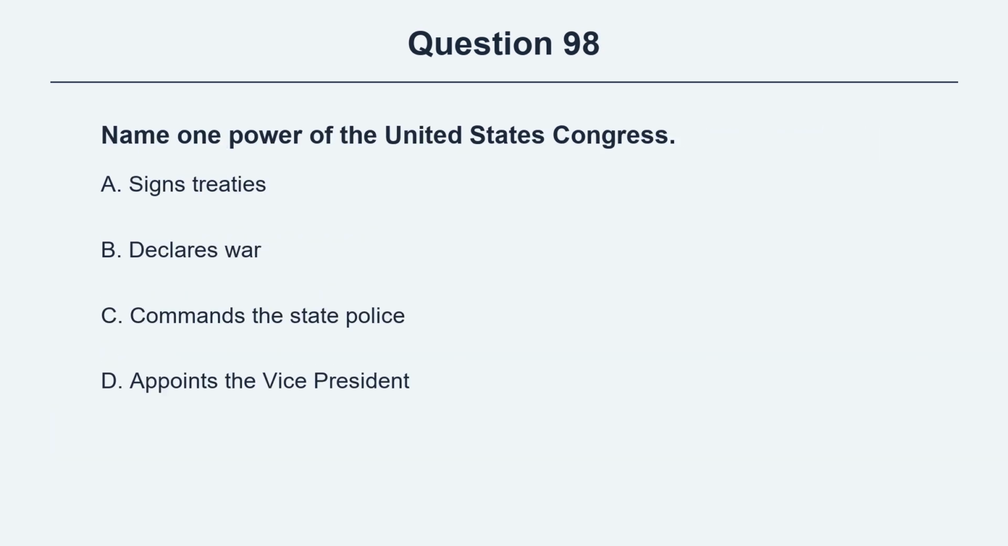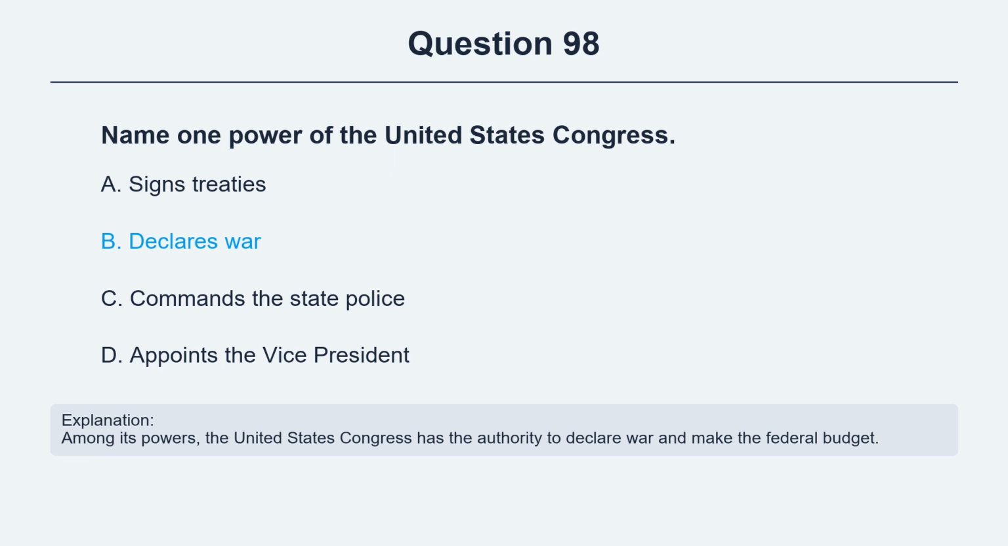Question 98. Name one power of the United States Congress. Option A, signs treaties. Option B, declares war. Option C, commands the state police. Option D, appoints the vice president. The correct answer is option B, declares war. Explanation. Among its powers, the United States Congress has the authority to declare war and make the federal budget.